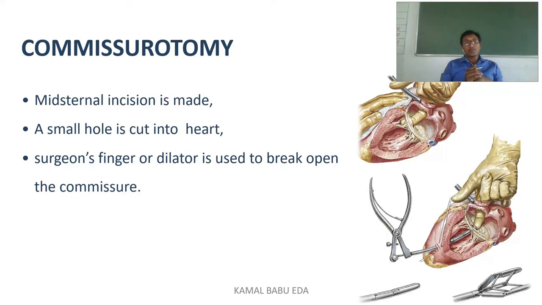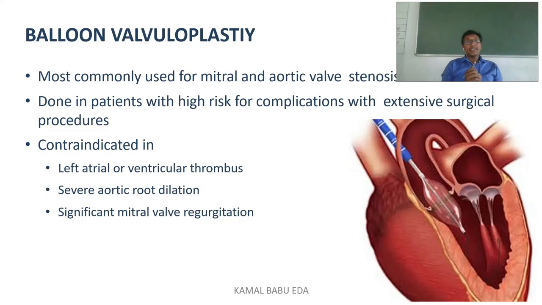What does commissurotomy mean? How is it done? They make an incision in the mid-sternum. After the incision, they cut a small hole into the heart. Using the surgeon's finger or a dilator, as you can see in the picture, they separate the fused leaflets, so that the pathway is re-established. So this is commissurotomy. Next, we'll see what balloon valvuloplasty is.